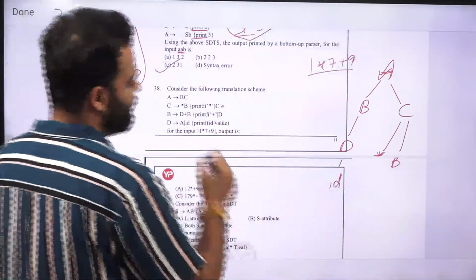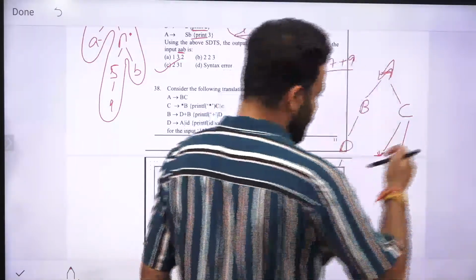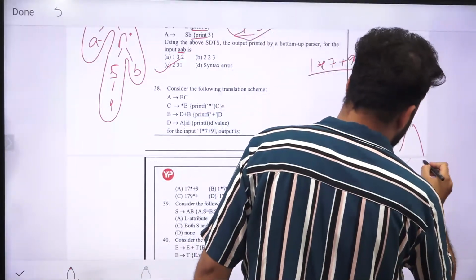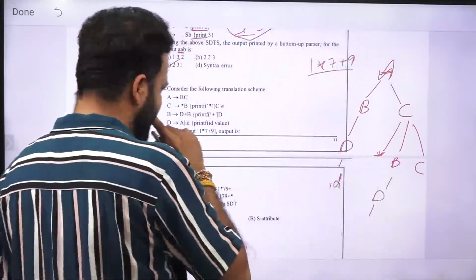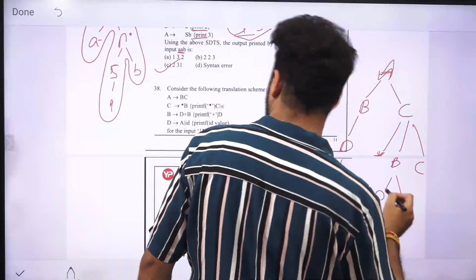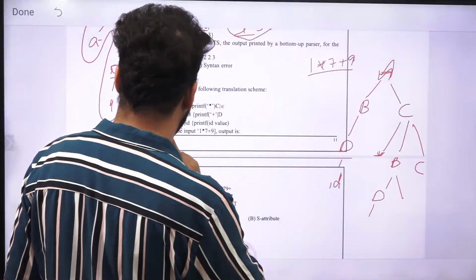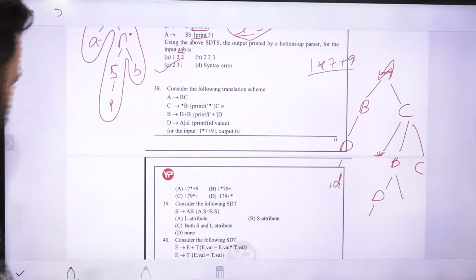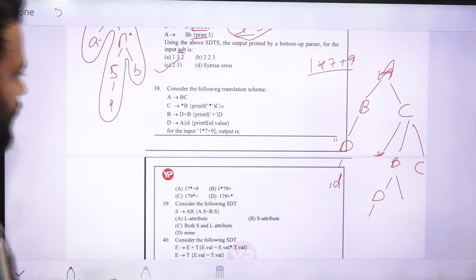B, and then we are having C again. Now this B will again go to D, and C is going to star B, C. Yes, okay.